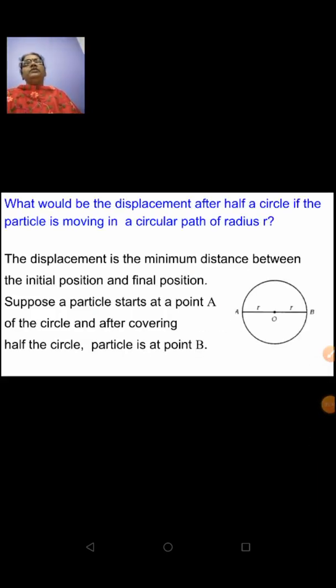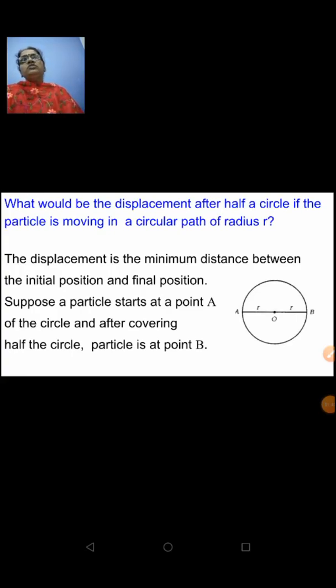Now coming to the calculation part. It's not at all confusing, very easy. Only thing is you have to pay little attention while solving the sums. What would be the displacement after half a circle if the particle is moving in a circular path of radius r? They are asking the displacement of the particle that is moving along a circular path after moving along half the circle.